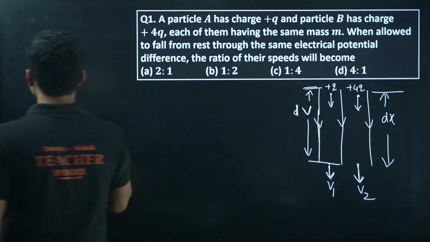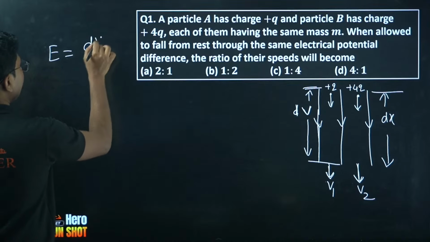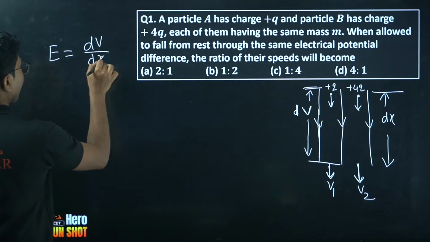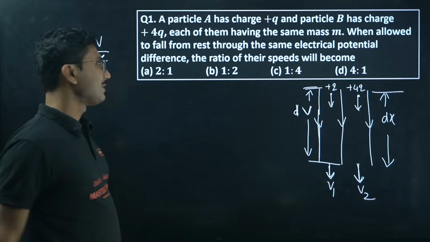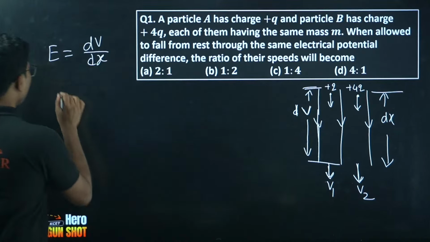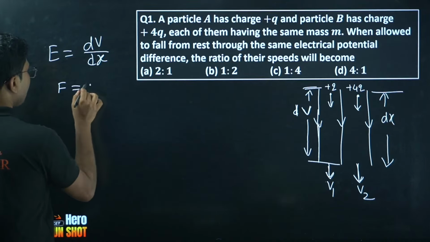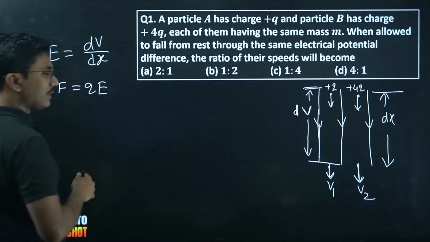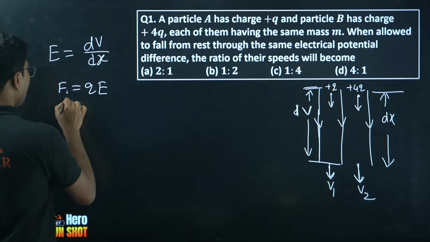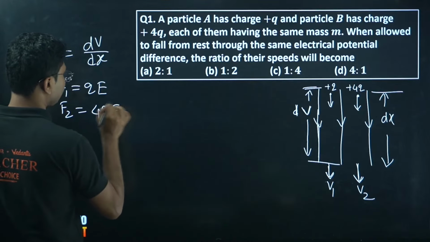We know the magnitude of the electric field is given by dV by dx. So what is the force acting on the first charge? The force on the first charge is Q into E. The force on the second charge is plus 4Q into E.